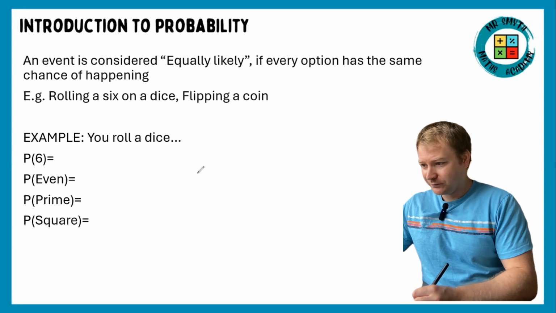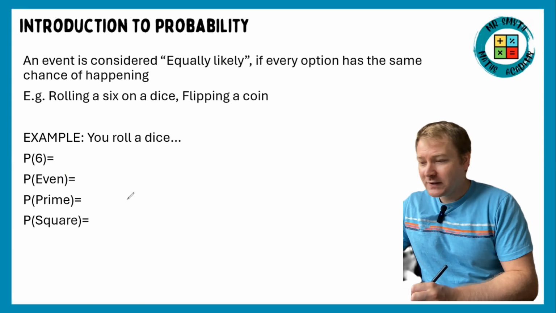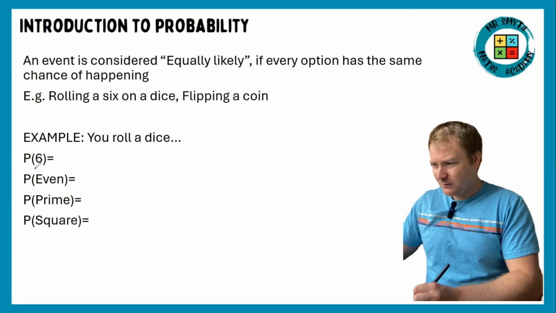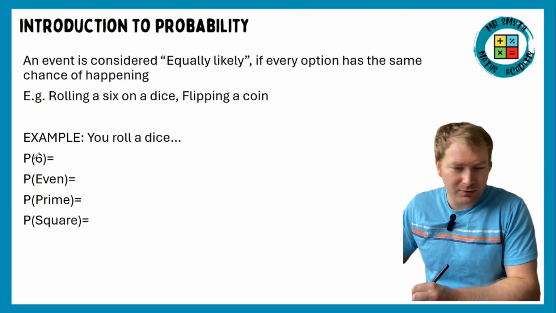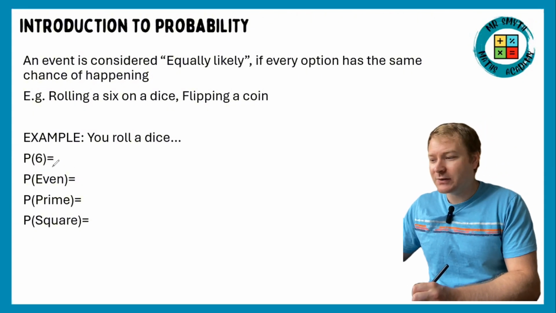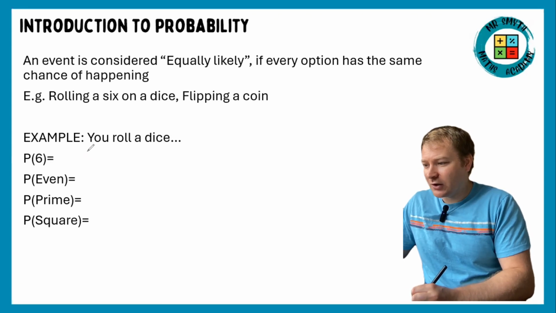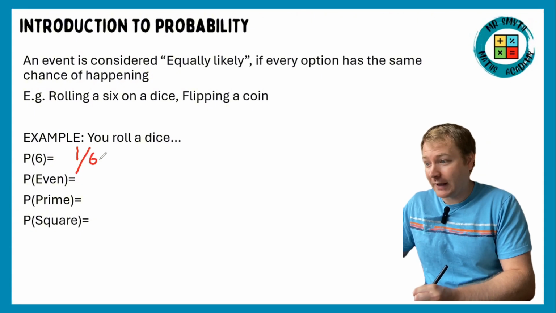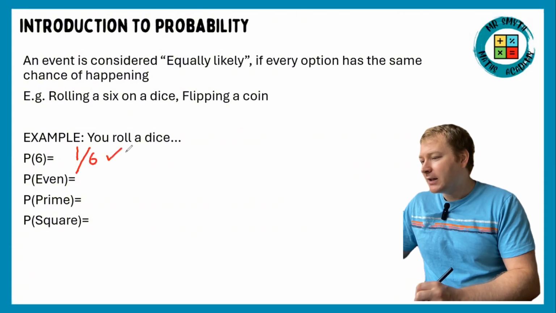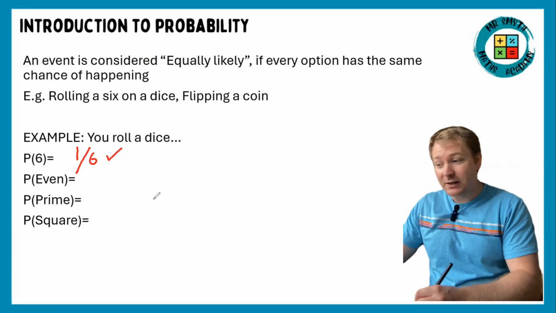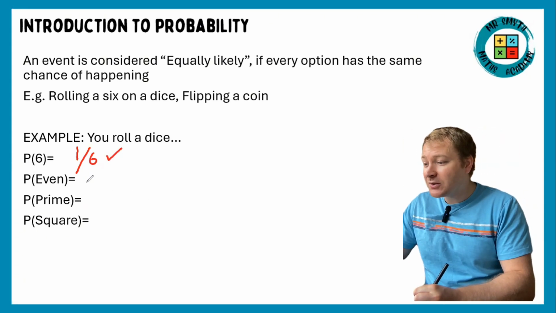So for example, you roll a dice. What is the probability of a 6? Now, by the way, this is the correct notation. P(6), so P of 6, that's how we say that. So the probability of 6 is the chance of a 6 on a dice. Well, there's 1 six out of 6 possible outcomes. So that's our final answer: 1/6. Next one is P of even number. So how many even numbers are there? 2, 4, 6. So that's 3 chances out of 6.